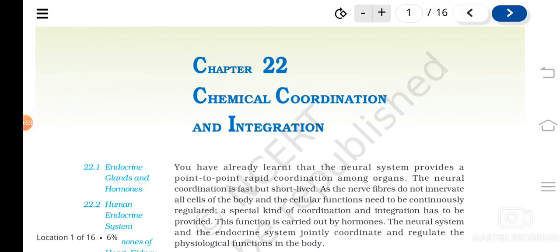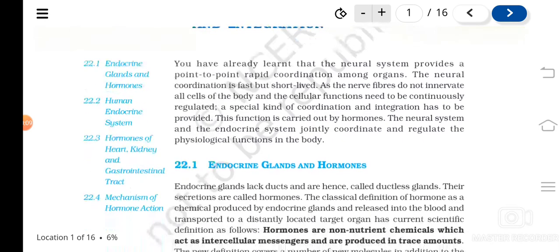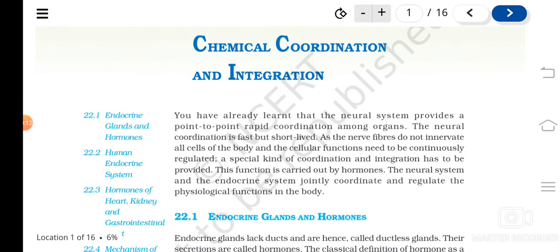So we'll start chapter 22, chemical coordination and integration. We have already studied how the neural system or nerves help in the control and coordination of various organs, isn't it? The problem is that neural coordination is fast but short lived.